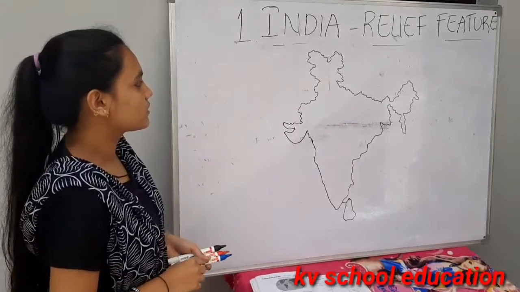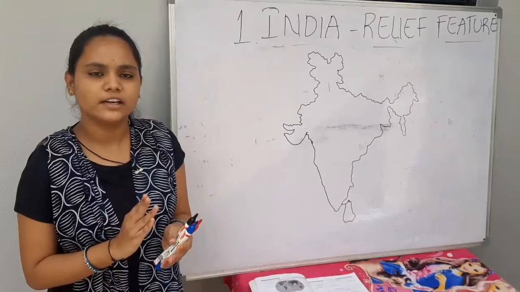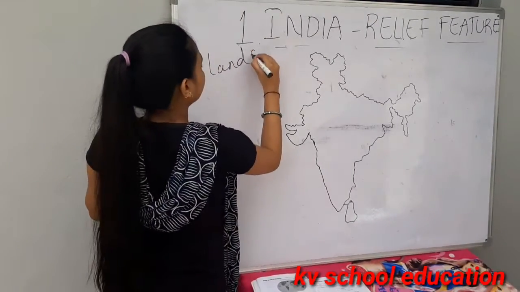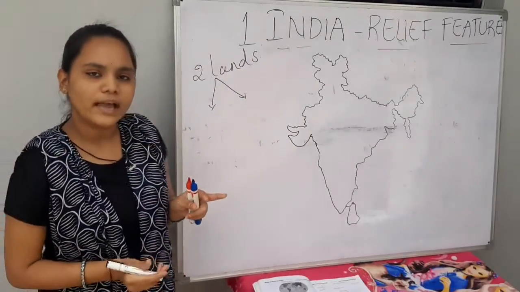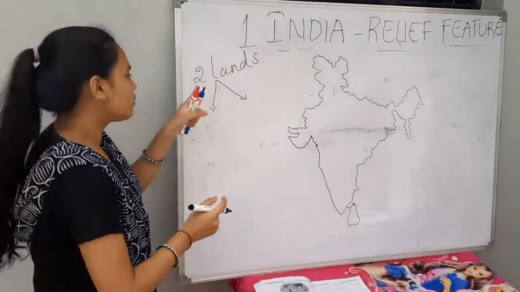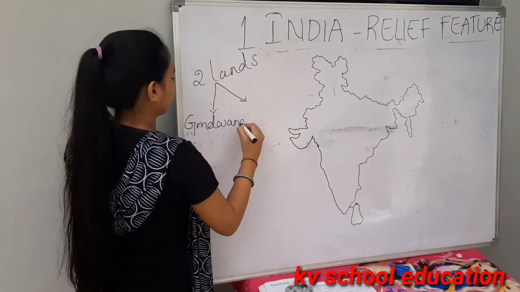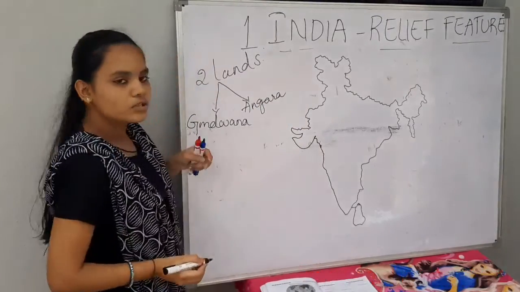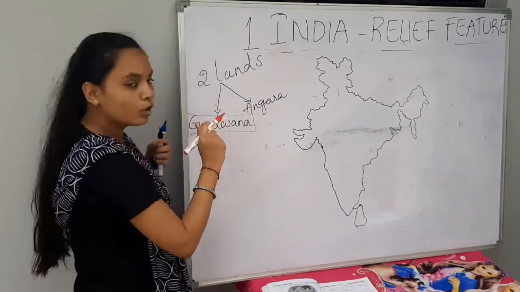So, India: Relief Features. Millions of years ago, the earth was divided into 2 land masses. You may have a doubt about which land India comes into. The first land is Gondwana land, and the second one is Angara land. India comes under the Gondwana land.